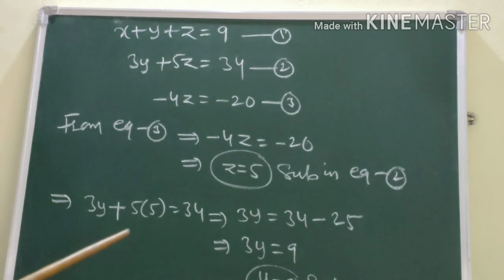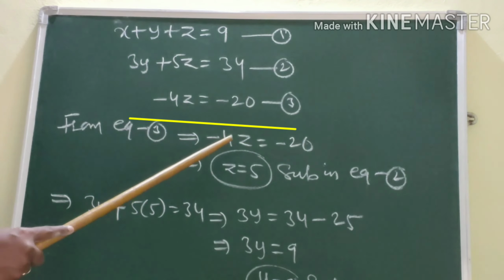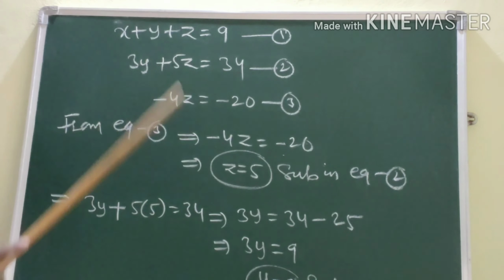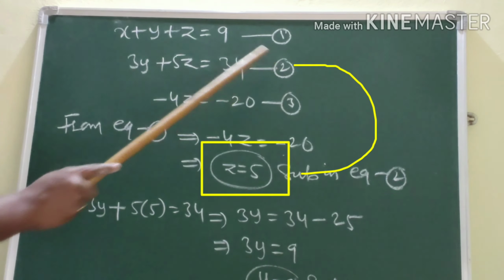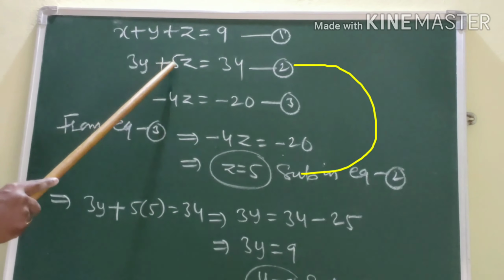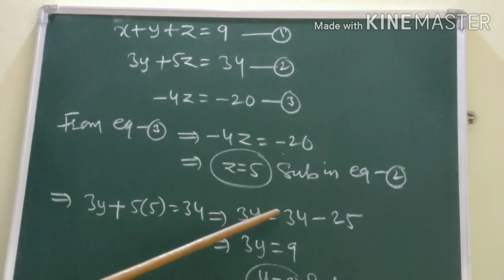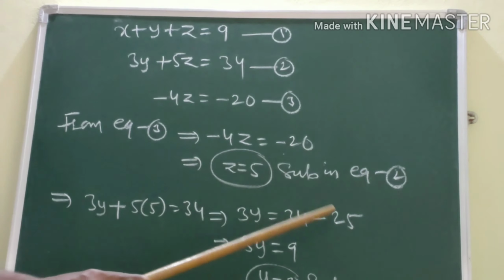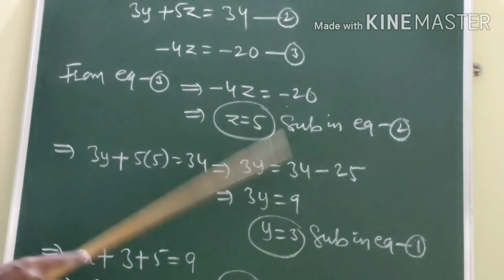From equation 3, what is the equation 3? Minus 4z is equal to minus 20. Cancelling this, z is equal to 5. And substitute this value in equation 2. So we get 3y plus 5z, 5 into 5 is equal to 34. That implies 3y is equal to 34 minus 25. That is equal to 9. So therefore y value 3.